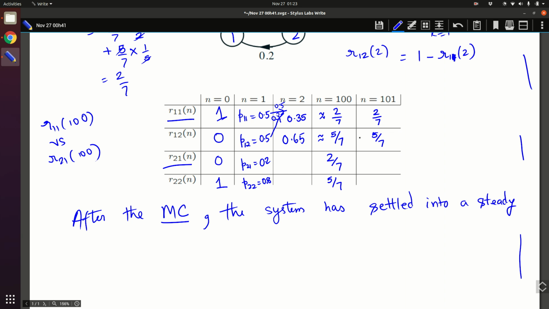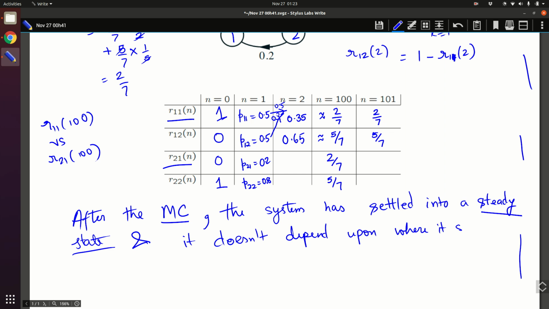From this to this there is not much change. That is the steady state. This is point number 1, and it does not depend upon where it started. This is point number 2. So first of all it settles or converges into some numbers, and then it remains at that number. That is the steady state. And secondly, it also doesn't depend upon where it started.